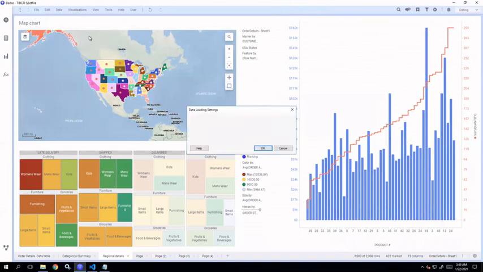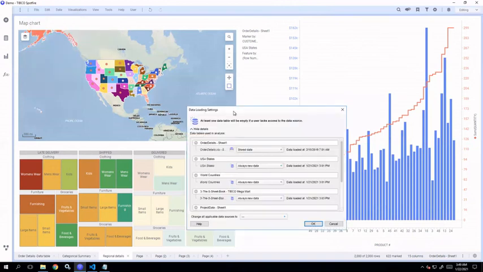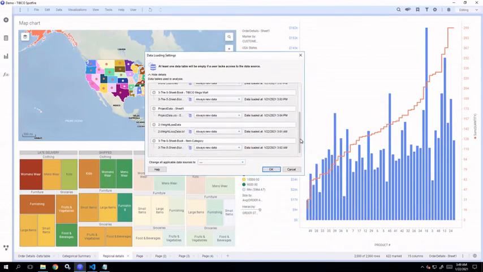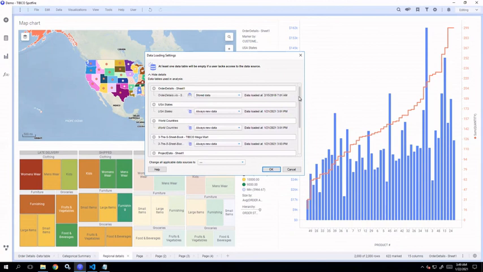Saving to file is easy. You are provided with different data loading options. All the data tables that have been used to create this particular analysis file will be listed here, and you can select how you want to store the data that has been used to create this analysis with the analysis file, when you are storing it locally as a file instead of a library item.